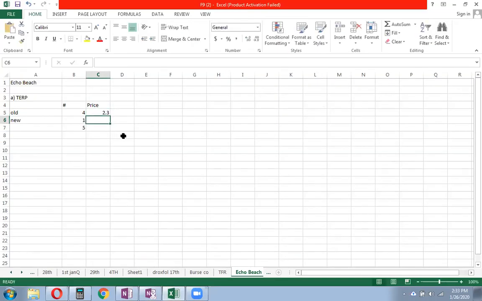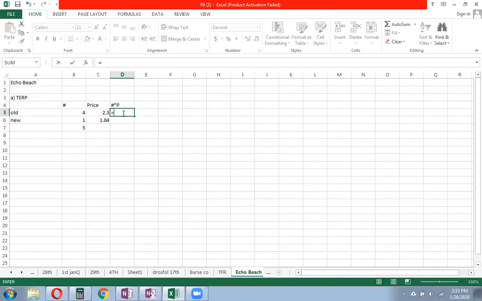And the new share will be 20% less than this. Now, if you want, you can write 1.84, but I think it will be better if you just multiply 2.3 by 80%, so just multiply it by 0.8. So you'll get 1.84. Now you have to multiply the number of shares with the price.